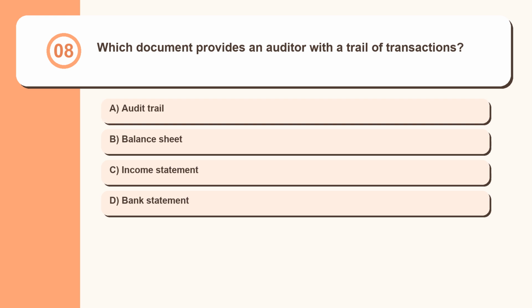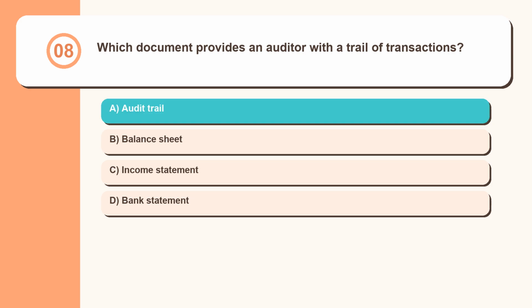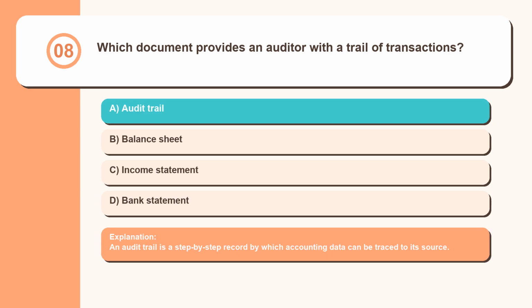Question 8. Which document provides an auditor with a trail of transactions? Audit trail, balance sheet, income statement, bank statement. An audit trail is a step-by-step record by which accounting data can be traced to its source.